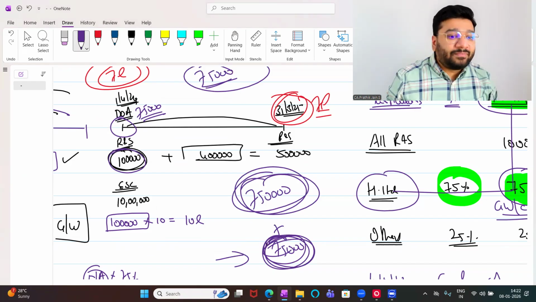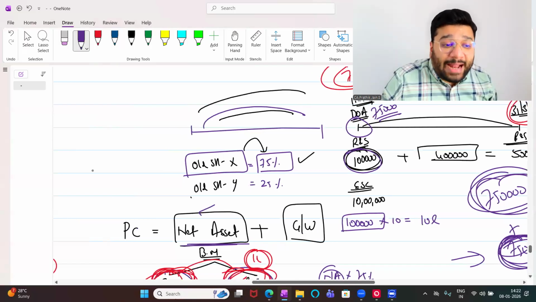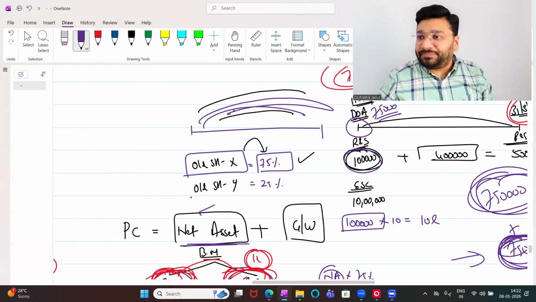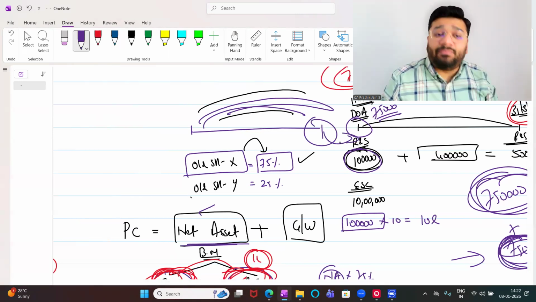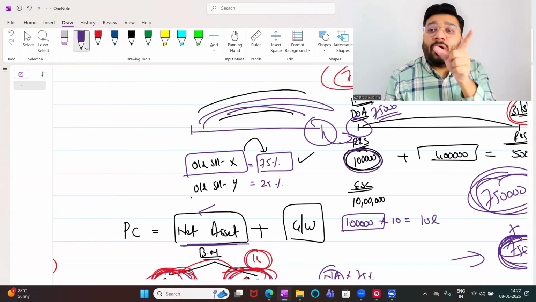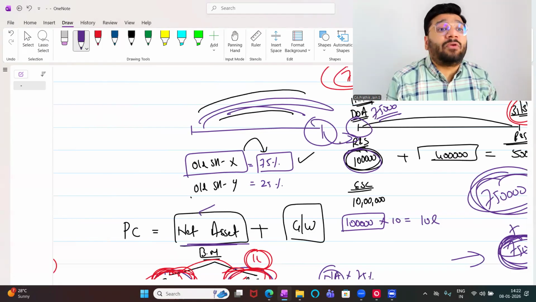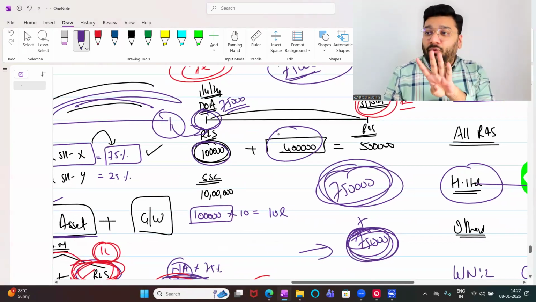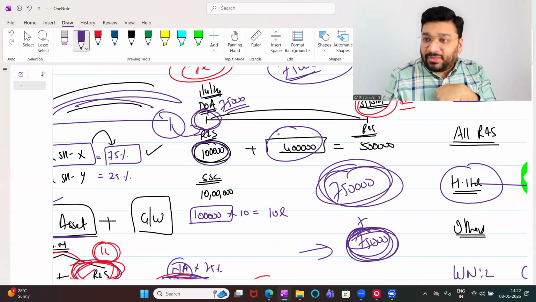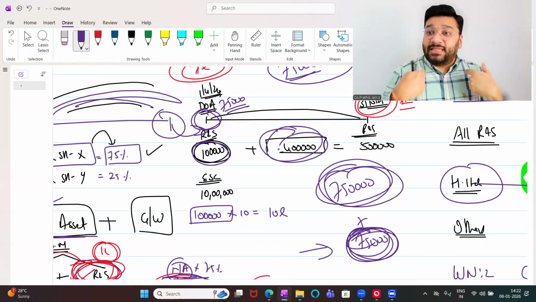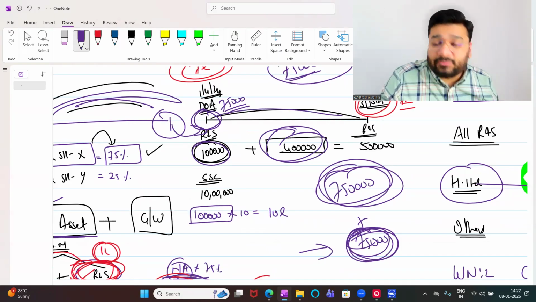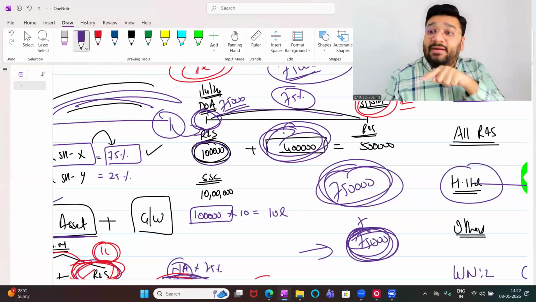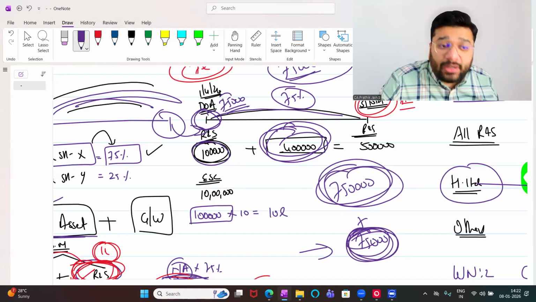This profit I have not earned because it was earned during the period when the old shareholders were the shareholders. The holding company was not the shareholder. So this profit I purchased from the previous shareholder. Hence, we call it purchased profit. But after acquisition, during the year, I made a profit of 4 lakh. This is because of my hard work. So this is called earned profit. To the extent of 75%, the holding company did the hard work. So this 4 lakh we call earned profit, and this 75,000 we call purchased profit.